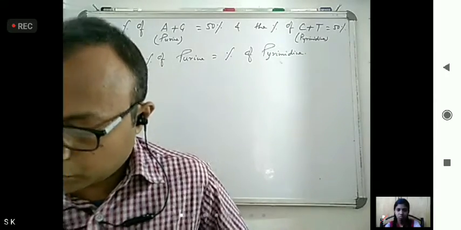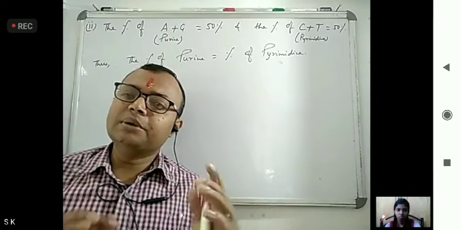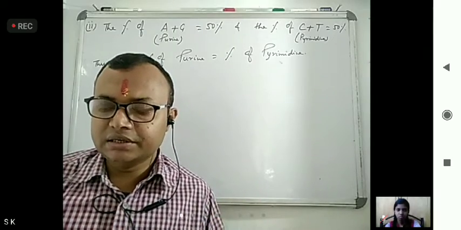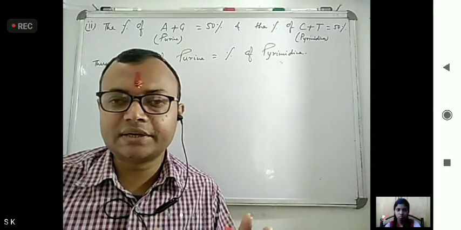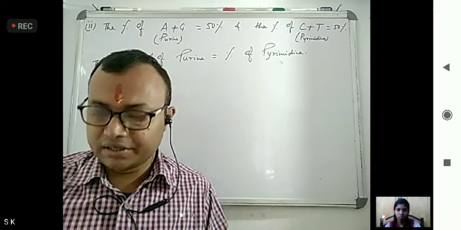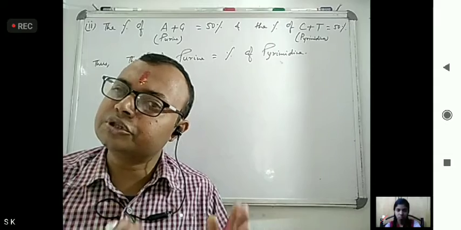Next, the amount of adenine, thymine, guanine and cytosine in DNA varies from species to species.